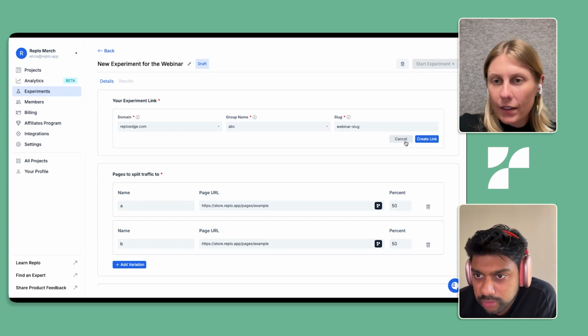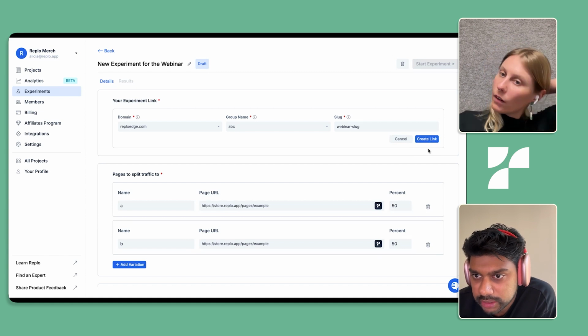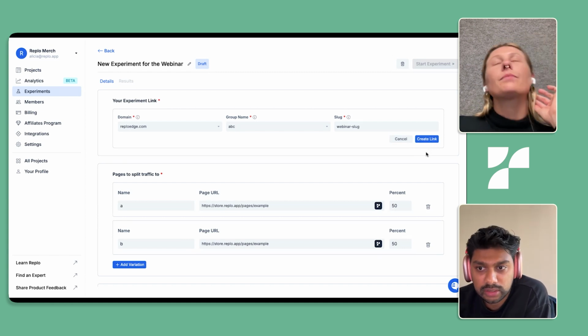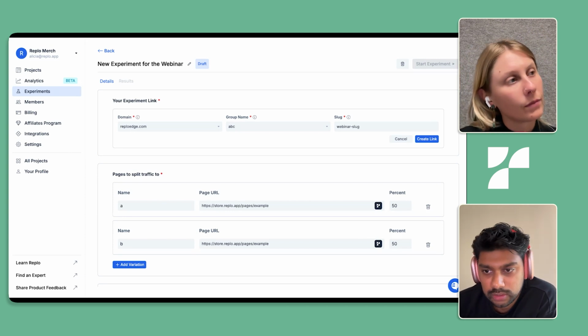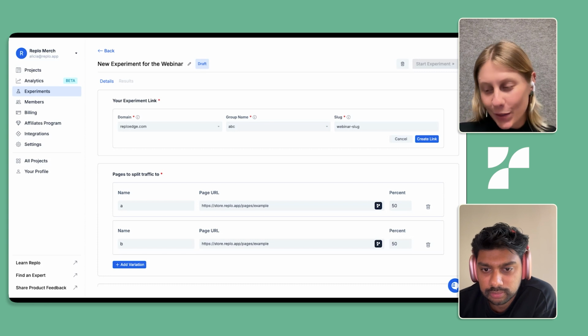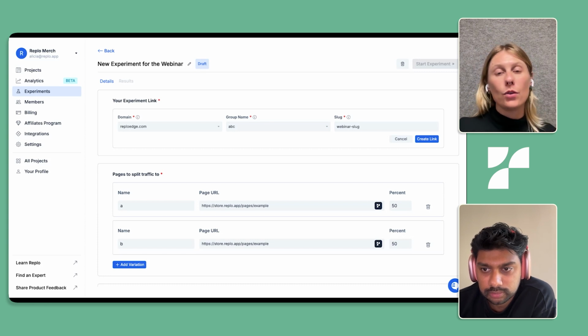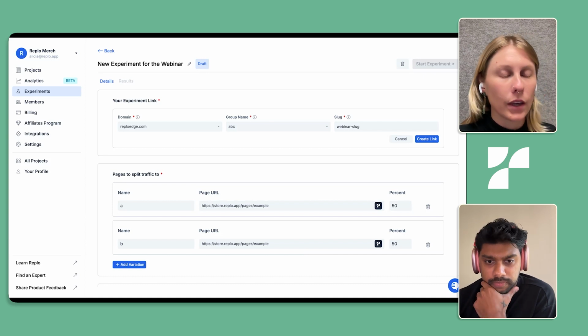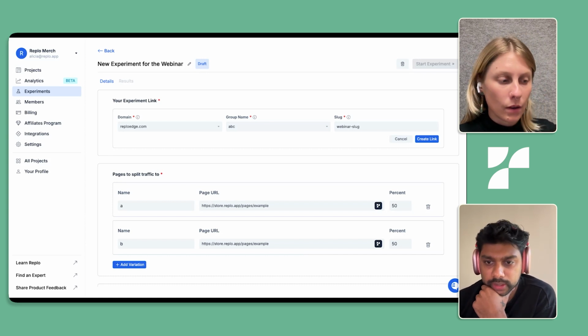Okay. First question from Mert: is there a way to test Shopify themes against one another, or is A/B testing just on the different URLs? That's a great question, because I do know that there are other A/B testing tools that allow you to do that. Right now, you cannot do that with Replo's A/B testing tool, though that is something we are looking into potentially adding.